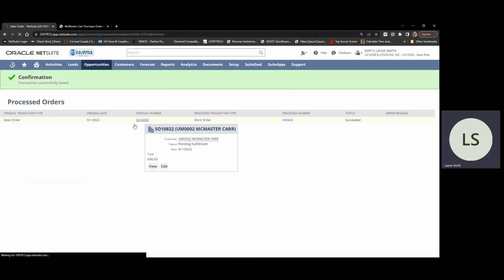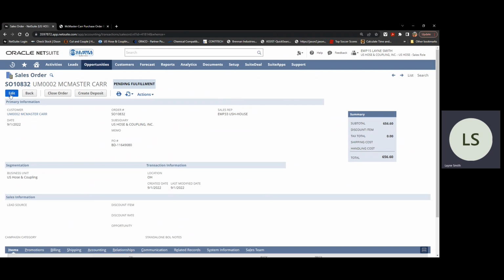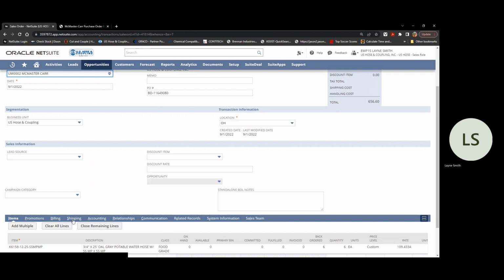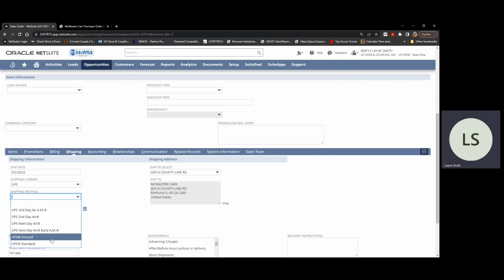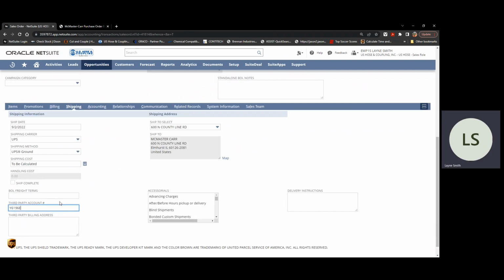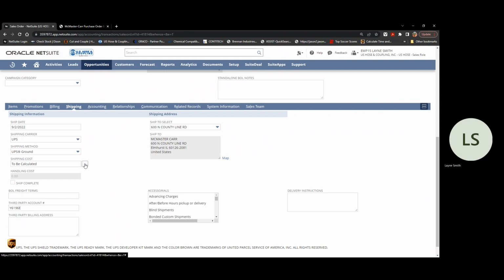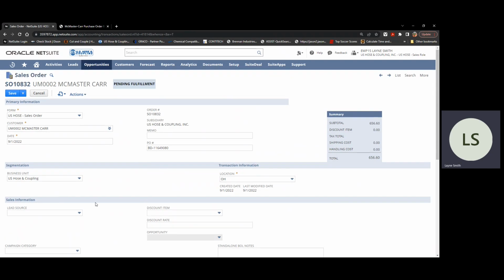Normally that wouldn't be an issue, but sometimes things happen. Go back in here to finish the shipping. UPS Ground, freight account is in there. Okay, now it calculates 0 because it's going to charge their account. So we're good there.